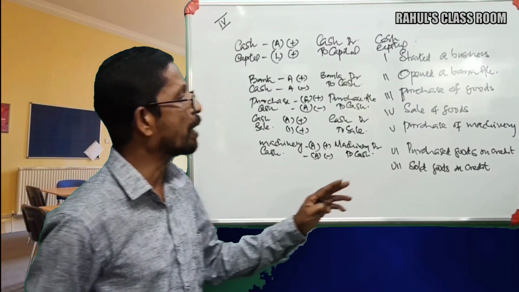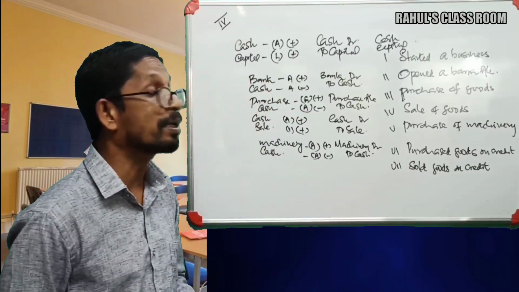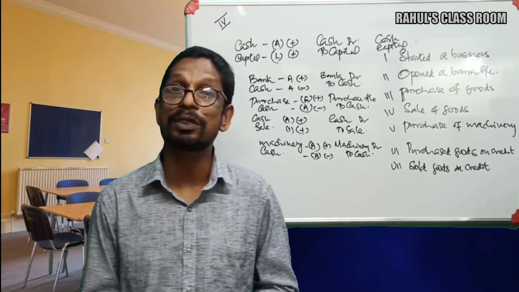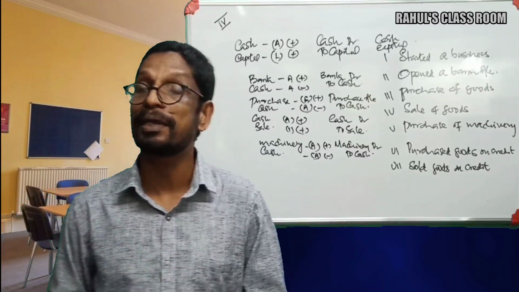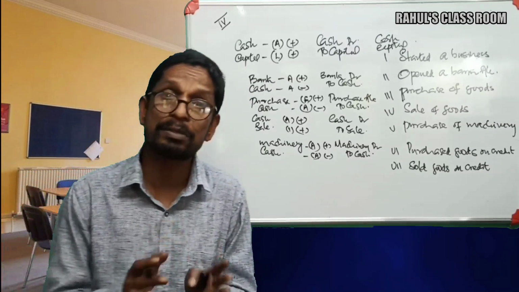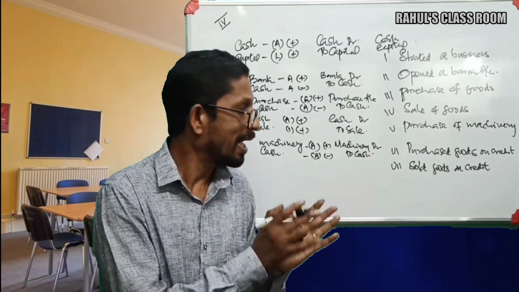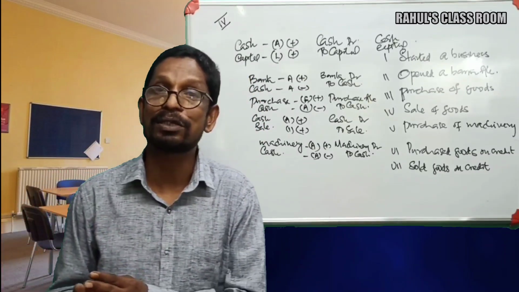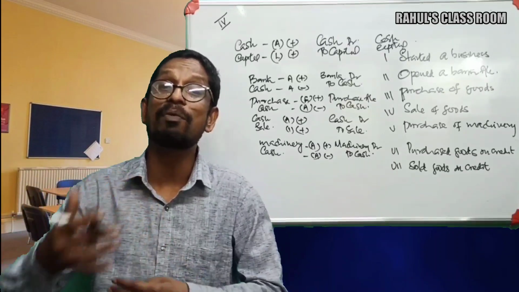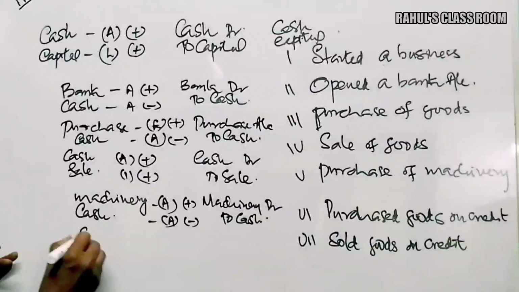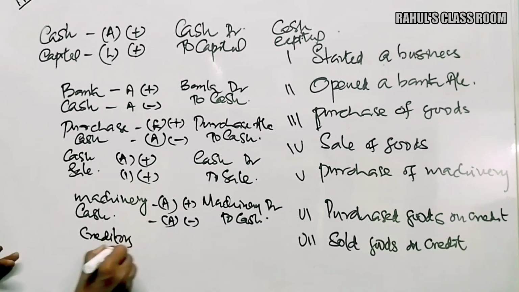Okay. The next one, purchase the goods on credit. That means here in this case the firm is purchasing certain goods without paying cash immediately. That means they are purchasing goods without paying money now, and that creates some obligation. When we purchase goods without paying cash, that is termed a credit transaction, and that leads to an increase in our creditors, and creditors are our liability. So what are the two aspects here? Creditors and purchase.